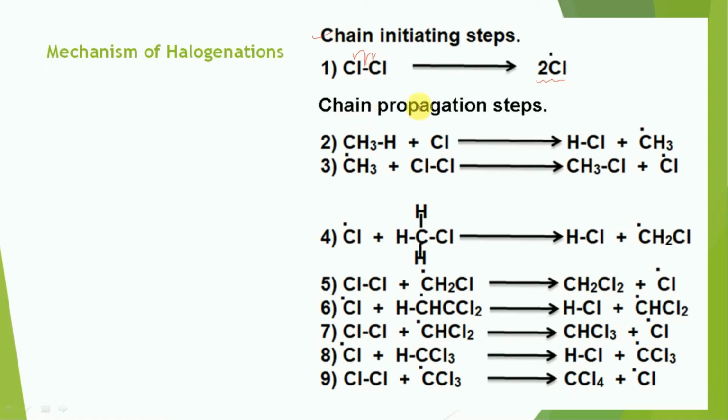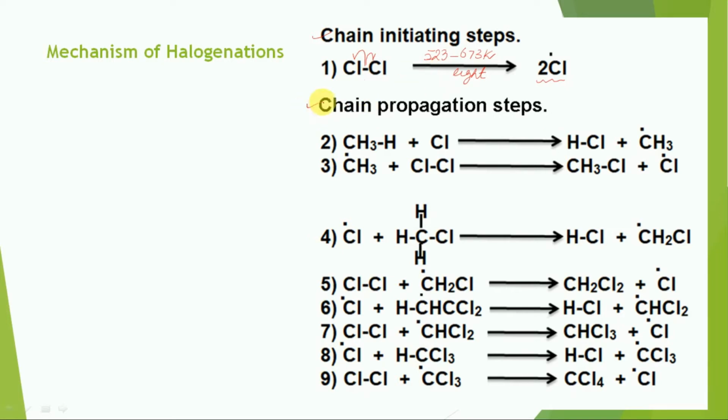This step occurs either in the temperature range 523 to 673 Kelvin, or in the presence of light. So this is the chain initiating step.